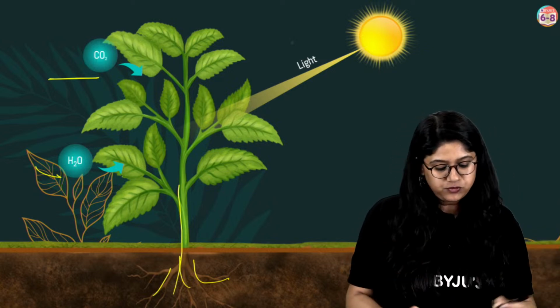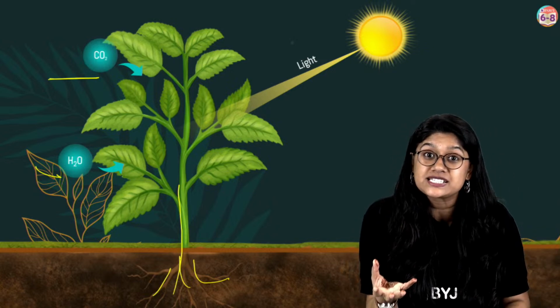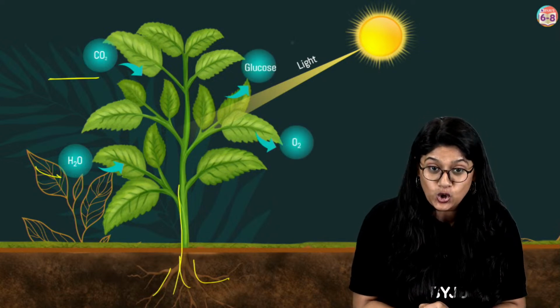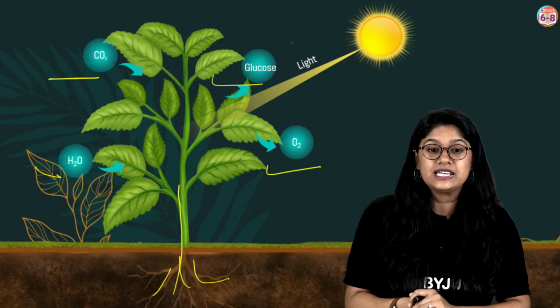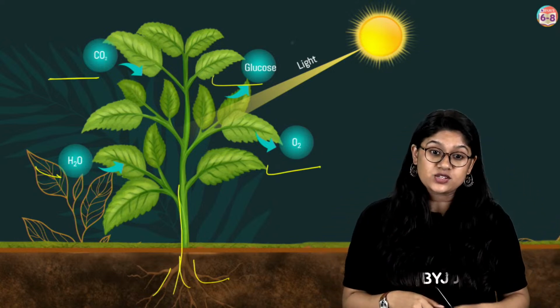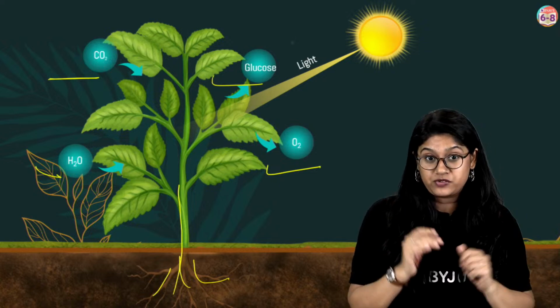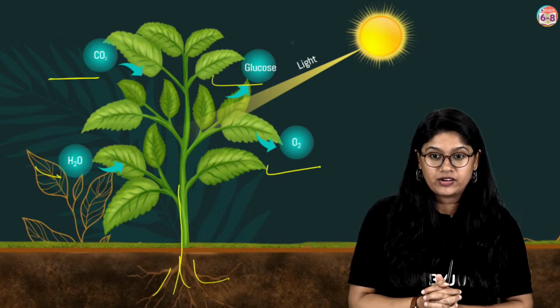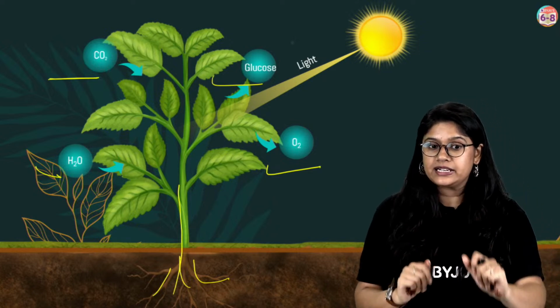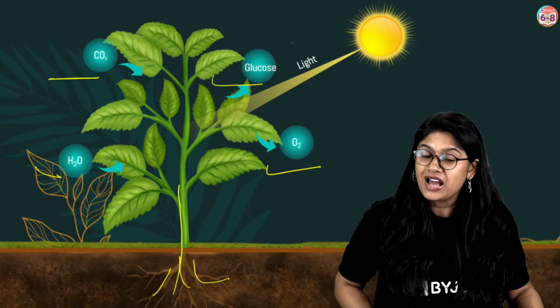Then chemical reactions occur inside the leaves, and they make glucose and release oxygen. Yes, only the green plants, very specifically. It's not that all plants do this, but we'll be coming to that later. Wait for some time.